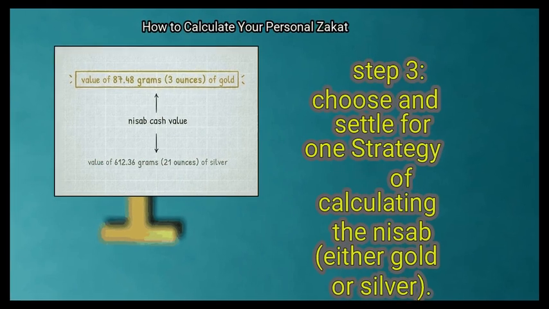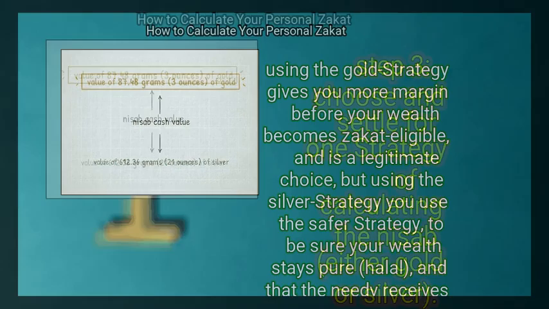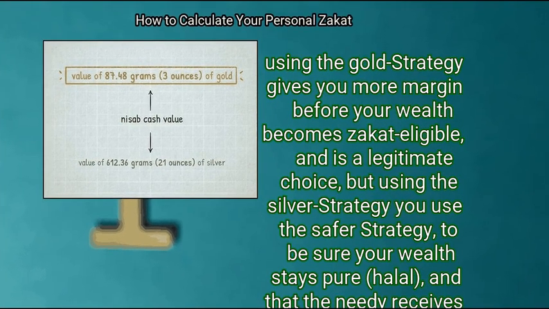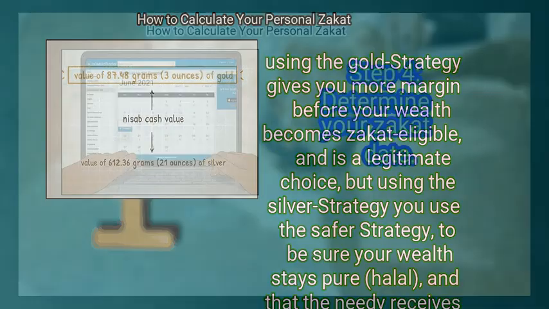Step 3. Choose and settle for one method of calculating the Nisab, either gold or silver. Using the gold method gives you more margin before your wealth becomes zakat eligible, and is a legitimate choice. But using the silver method is the safer method, to be sure your wealth stays pure, halal, and that the needy receive something, even if small.